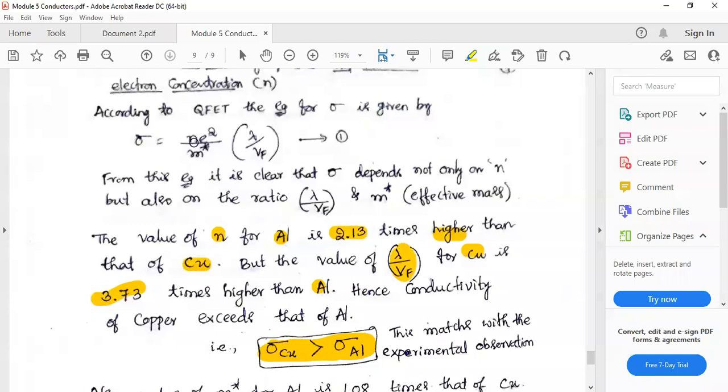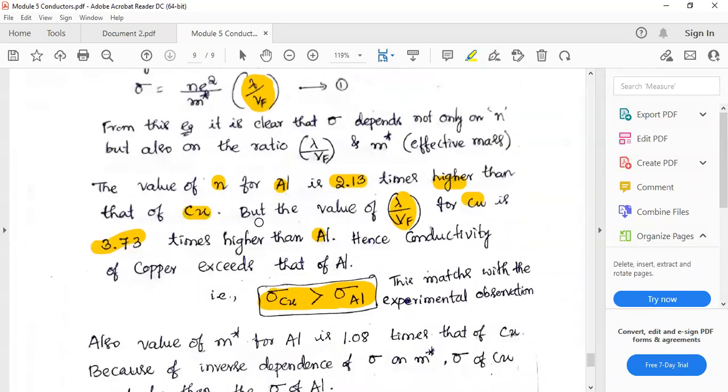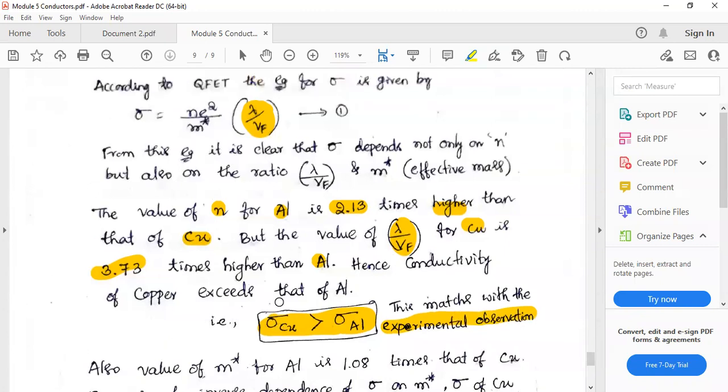Therefore, according to quantum theory, sigma of copper should be higher, which is also the experimental observation, right?